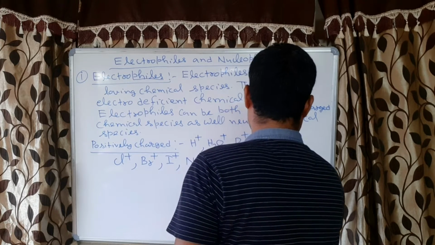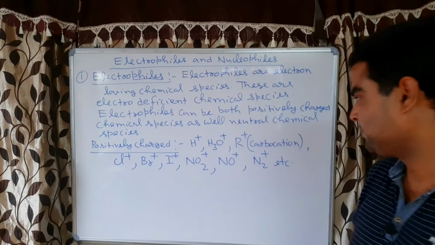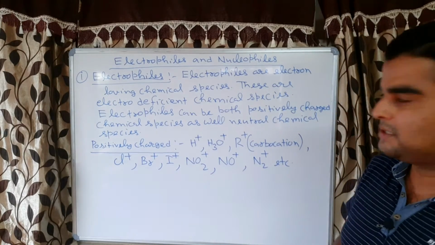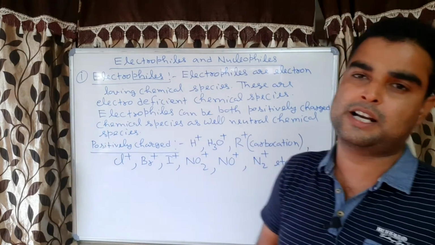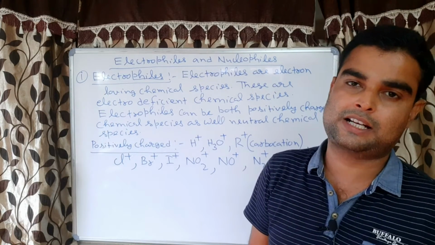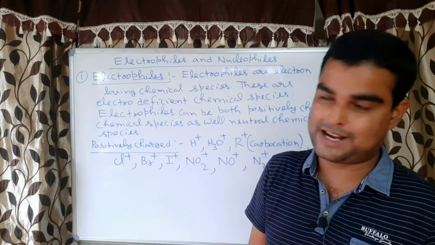There are many examples, correct? So these are the few examples, and here you can see all are having positive charge, so they are having the tendency of attracting the electron. It means they are electrophiles.